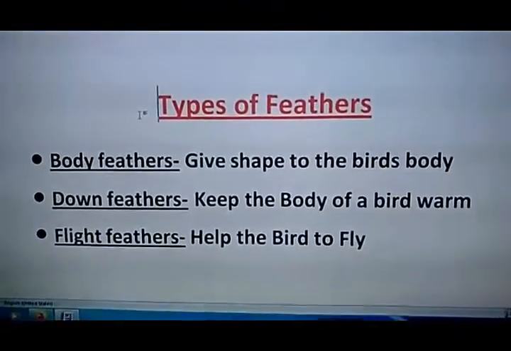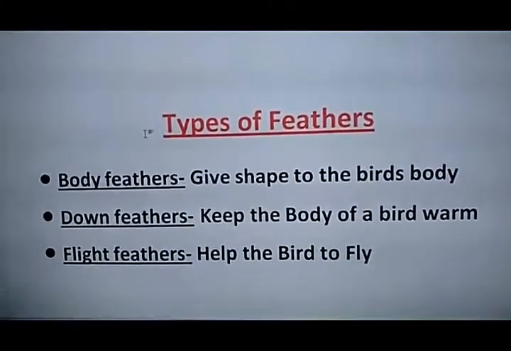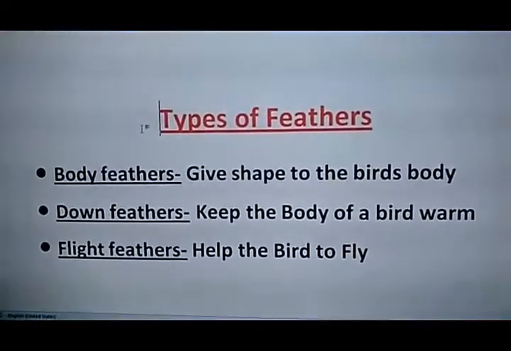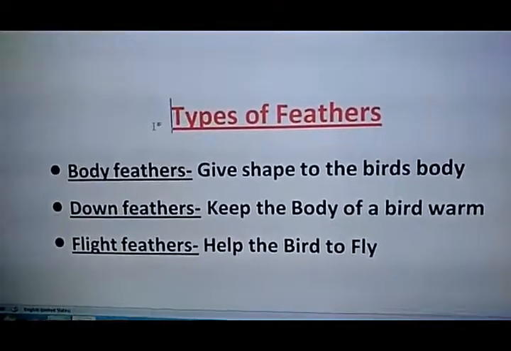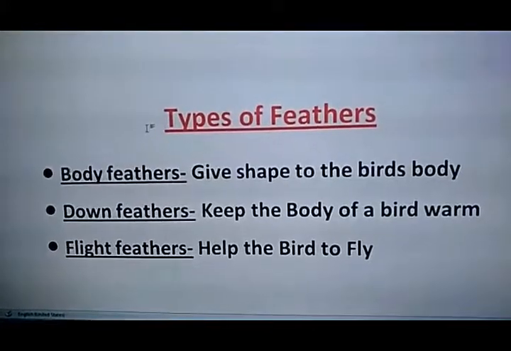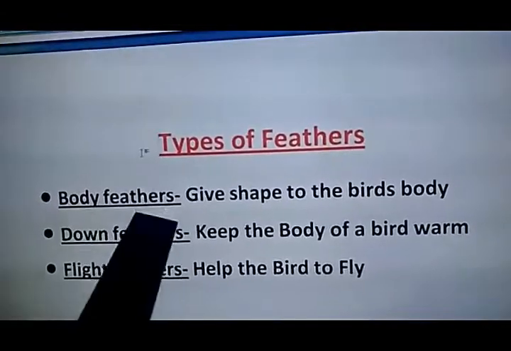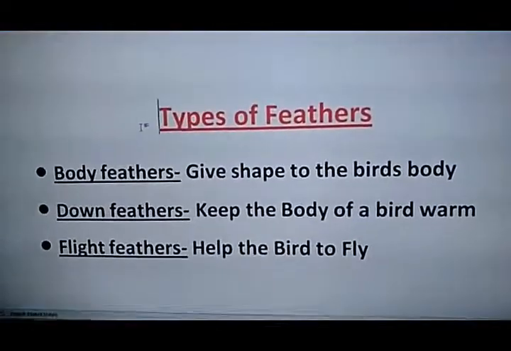Now let's move towards the types of feathers which the birds have. The birds have 3 types of feathers on their body. First is body feathers. Body feathers cover the body of a bird, and the main important function of the body feather is that they give shape to the bird's body.